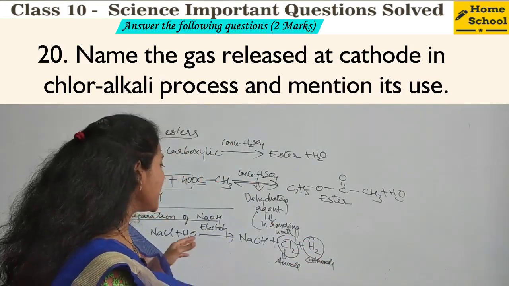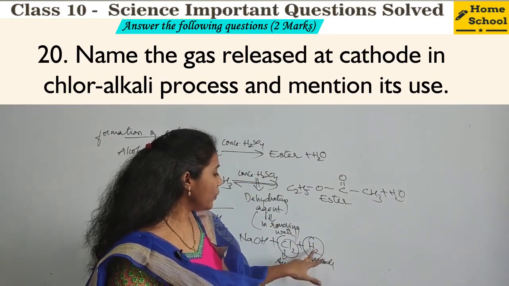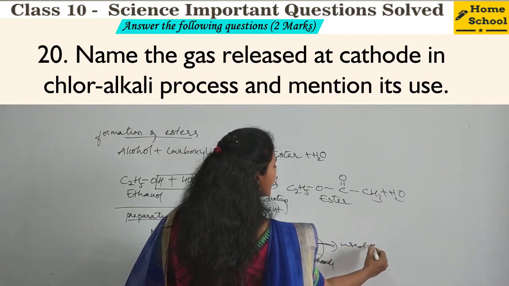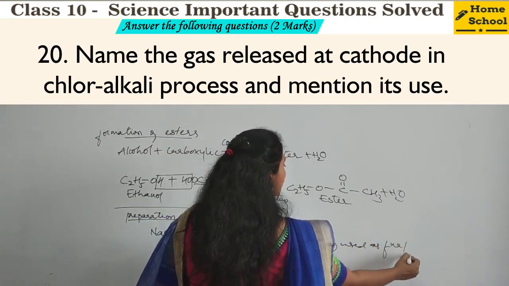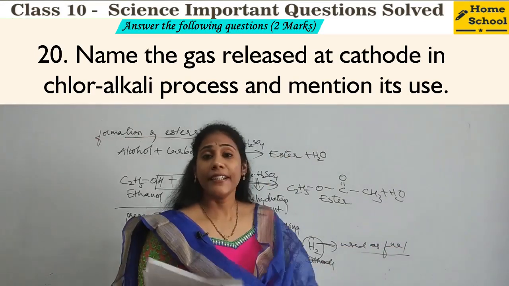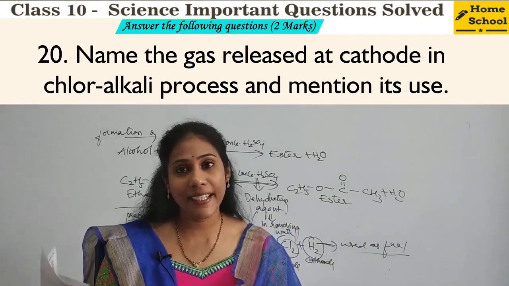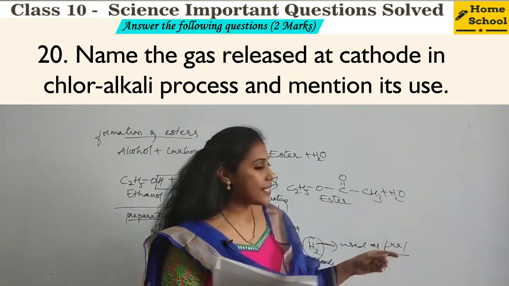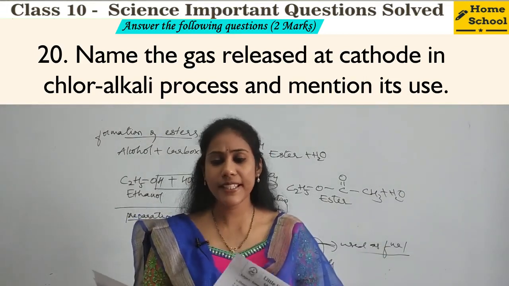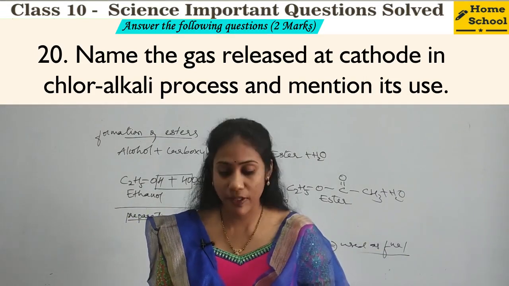Okay, so which is the gas that you will get near the cathode? Hydrogen gas. And what is its use? This is used as fuel. So you need not mention the entire equation, you just have to mention that hydrogen gas is liberated at the cathode and it is used as fuel, right? You get 2 marks for that. So this is about the 20th question.